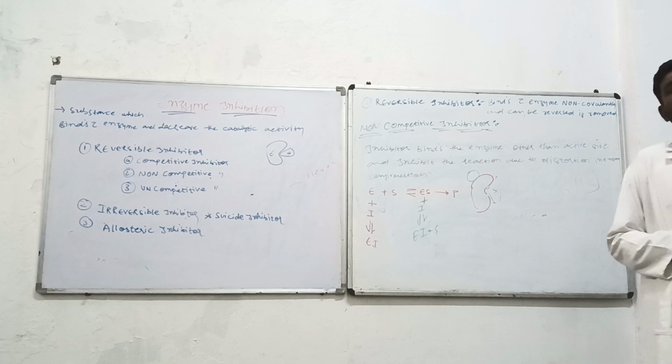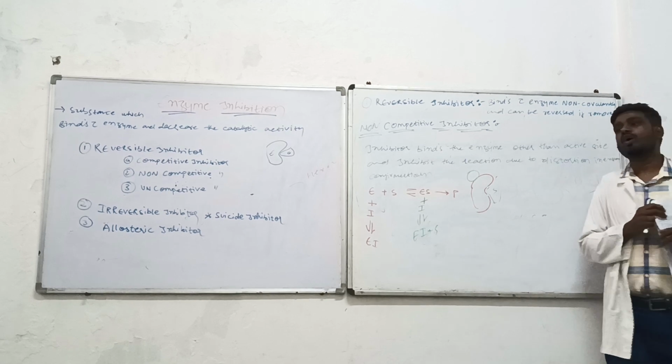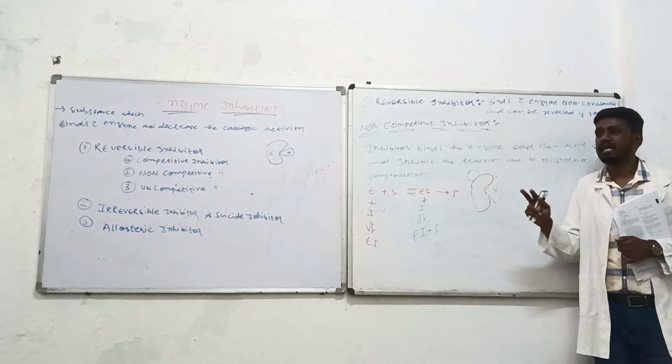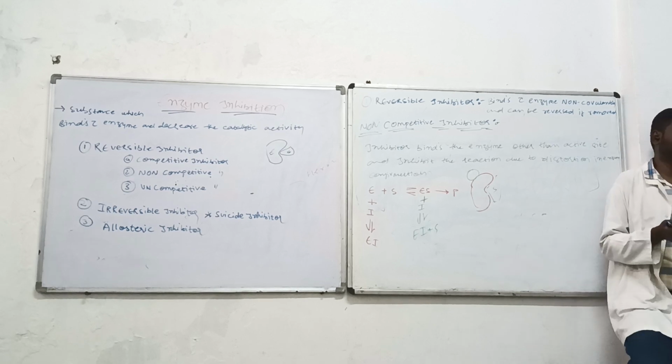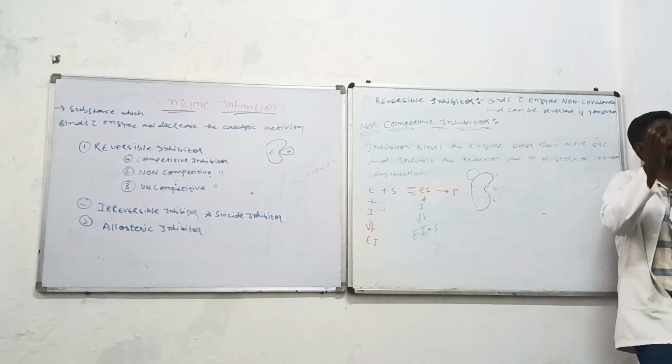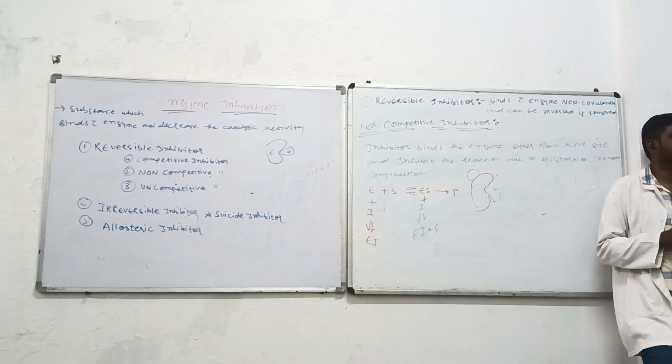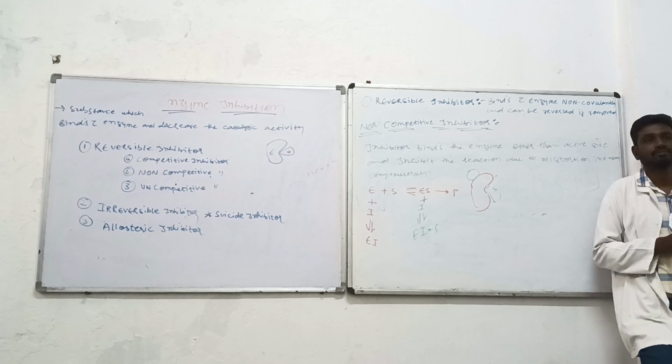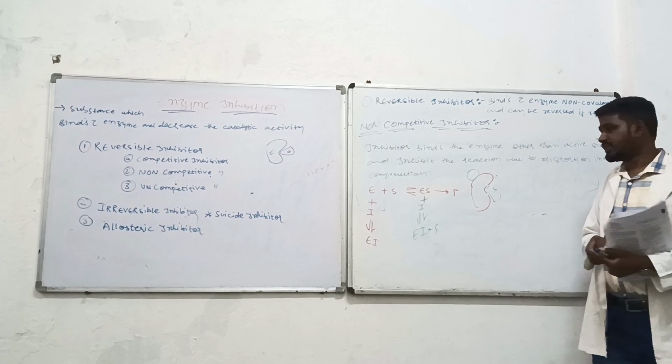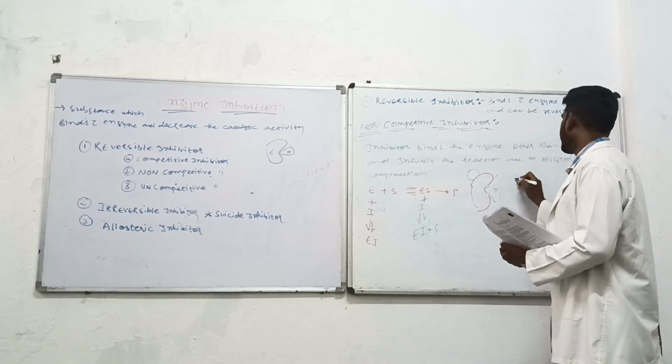So in the non-competitive inhibitor, there is no competition happening between the inhibitor and the substrate, but it will bind other than the active site. ठीक है. Now in cases of this example, there are certain heavy metals.